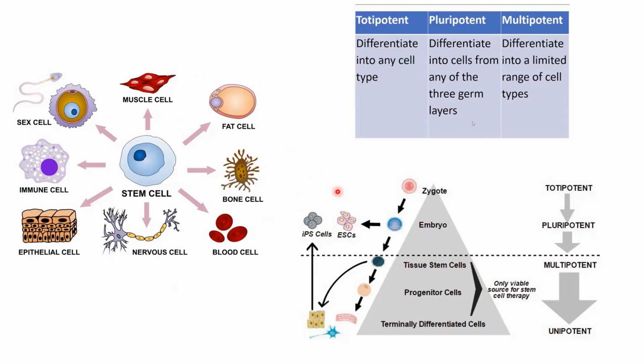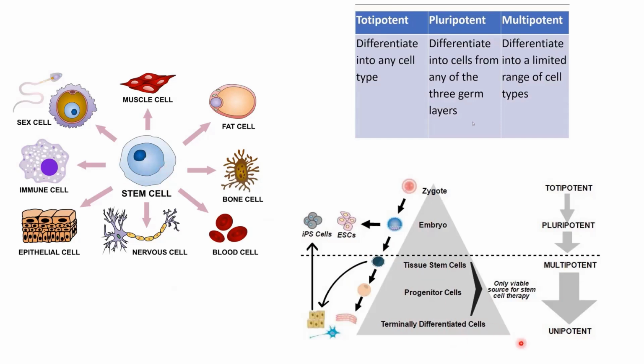So if you have a cut on your skin and you need new skin cells, or maybe you have a burn on your skin and you need new skin cells, those new skin cells are going to be produced from these stem cells, the undifferentiated ones. They are going to turn into skin cells, right? So if these stem cells are able to produce the cells of skin only, they are called multipotent cells. But if these stem cells can produce skin cells as well as blood cells as well as heart cells, they will be called the pluripotent cells.